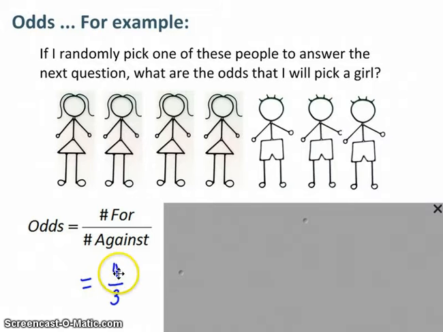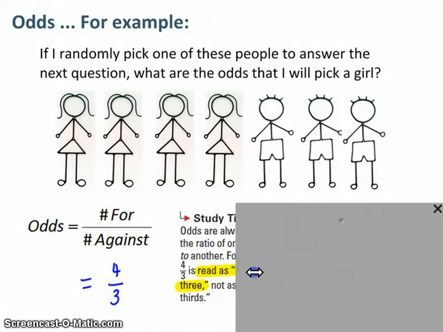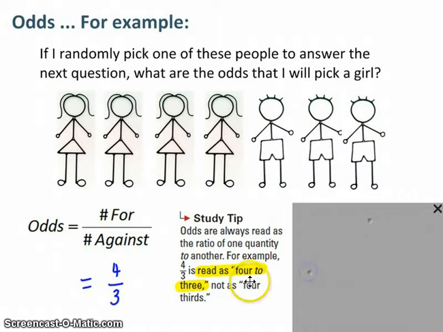There are 4 that are for me. There are 4 favorables, the 4 girls. There are 3 that are against me, that would work against my idea. Those would be the 3 boys. So it's 4 over 3, or 4 to 3, people often say. And that's exactly what the textbook was trying to say here, 4 to 3.